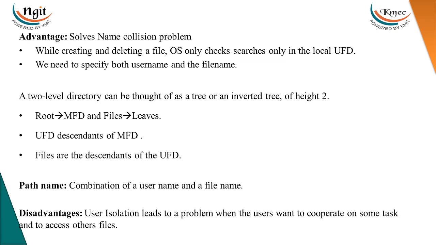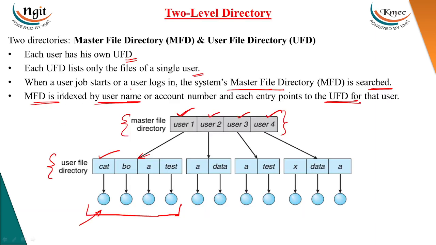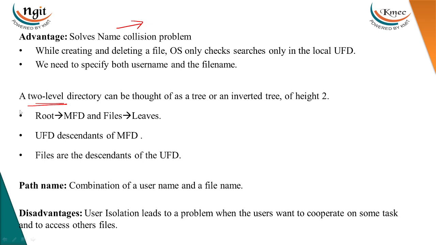Okay, so the advantage of this one is that we can solve the name collision problem. Then we need to specify the path name, because we are using two directories, master file directory and user file directory. So the file name consists of the master file directory followed by the user file directory. That means we need to specify the username followed by the file name.